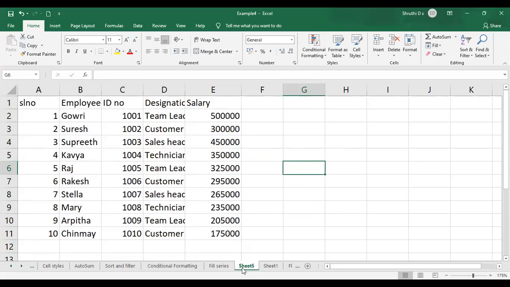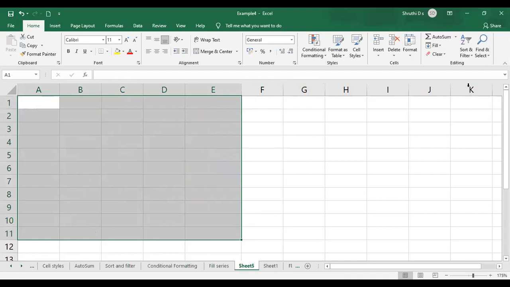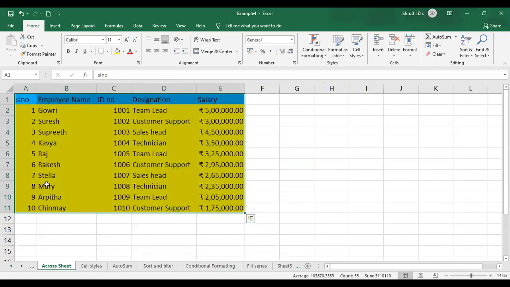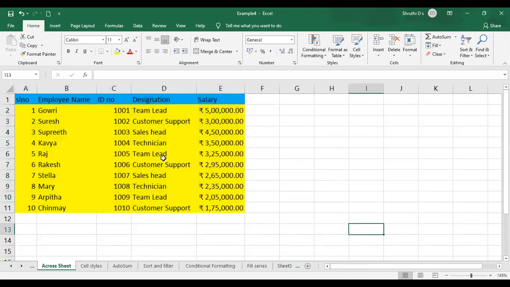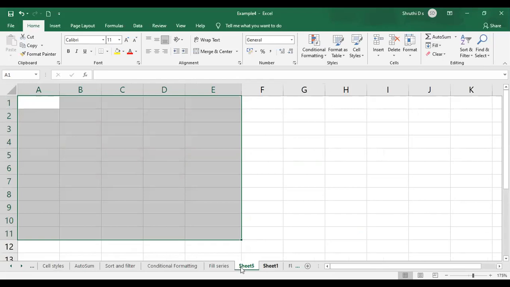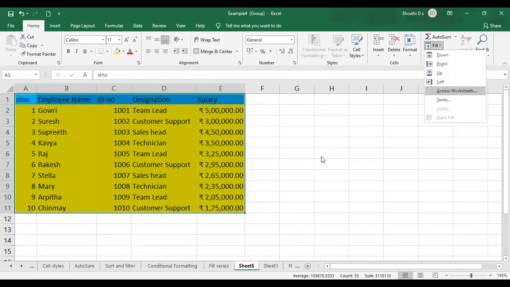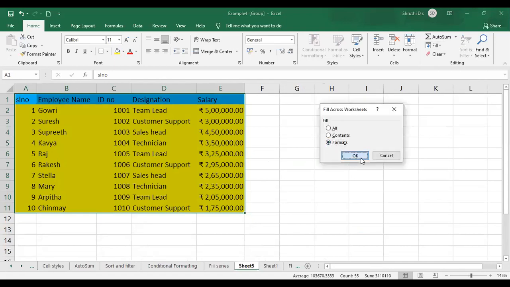Same thing, if you want only the formatting option, not the conditional formatting but the basic formatting option, go to the across sheet or whichever sheet you want to copy. Select the table of content here, select the across worksheet option, select only the formats and click on OK.